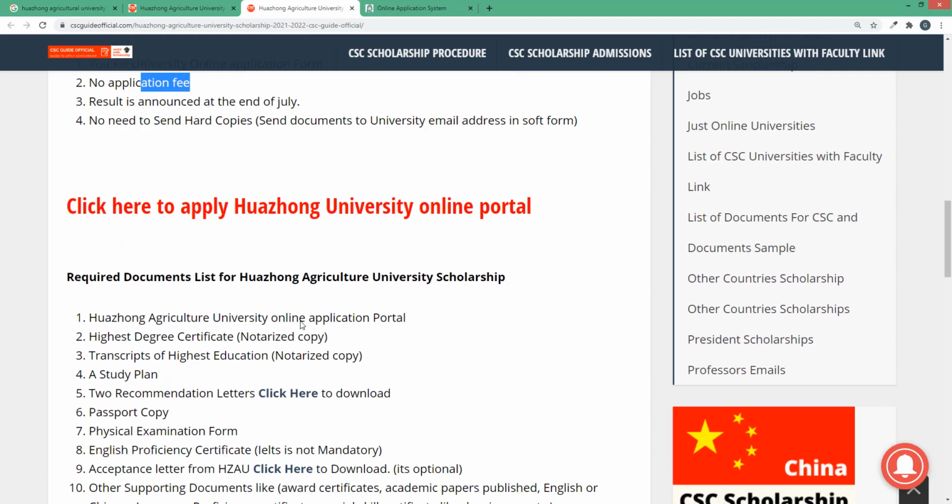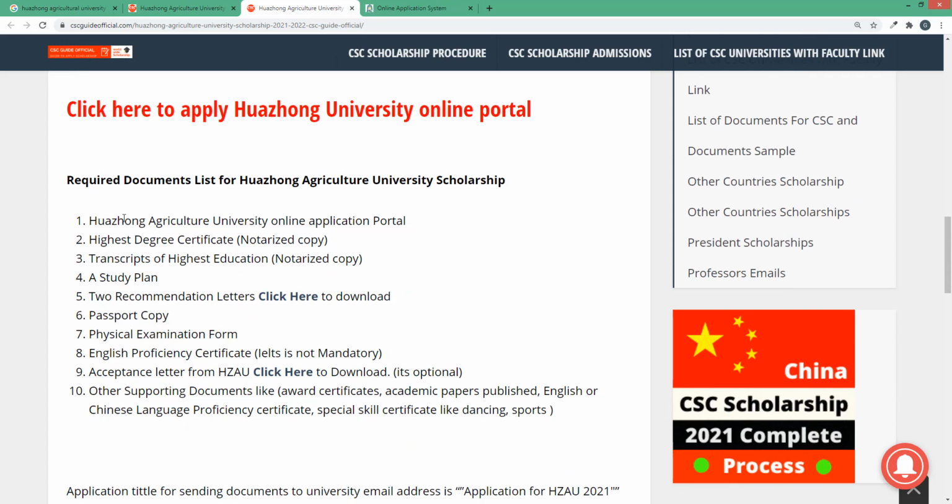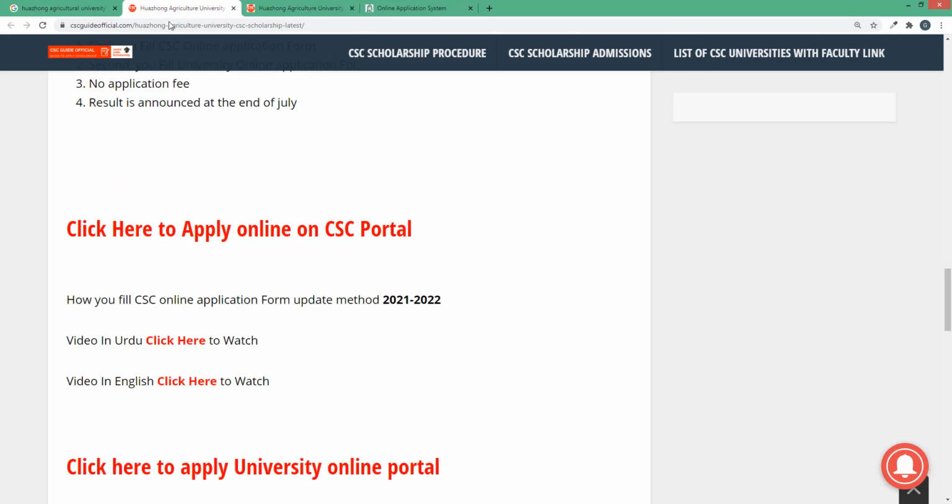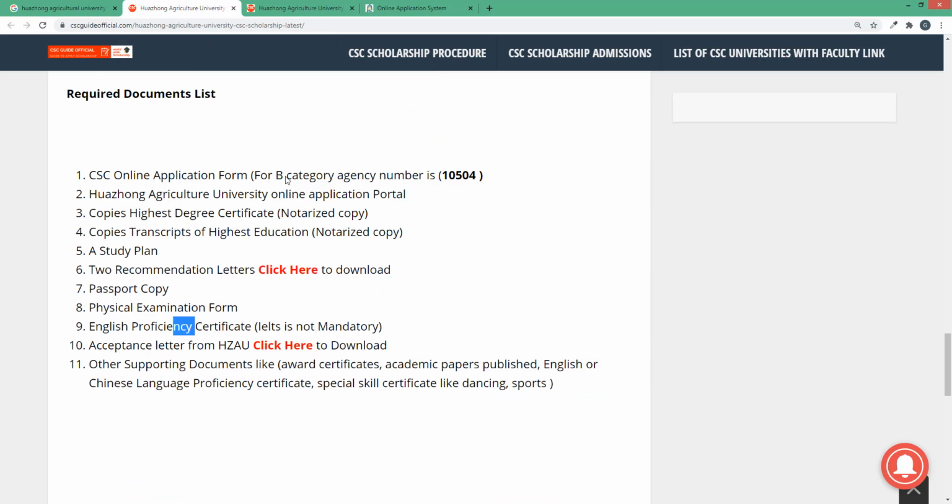Click here to apply on the Huazhong Agriculture University form. Click here to apply and go to the university portal. I will go to the university portal after discussing these documents. All the required documents are the same as for the CSC scholarship, which you can check here.